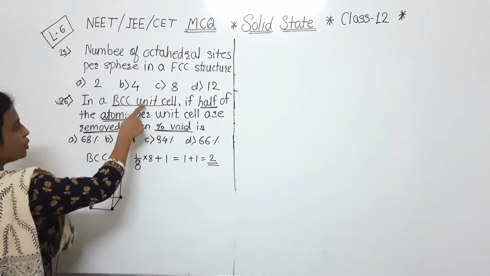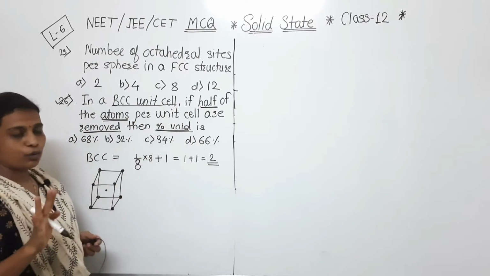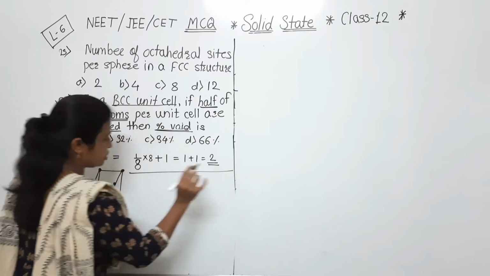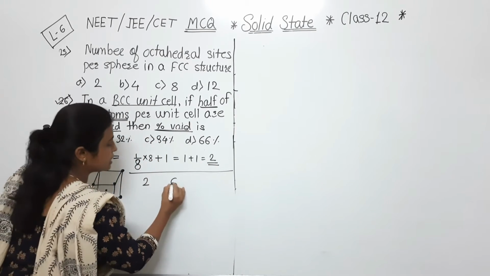What is that question? Question is if half of the atoms per unit cell are removed. यहाँ पे और एक मेथड है, कौन सी देखो, अगर 2 एटम्स है तो पैकिंग इफिशिएंसी कितनी है, 68.